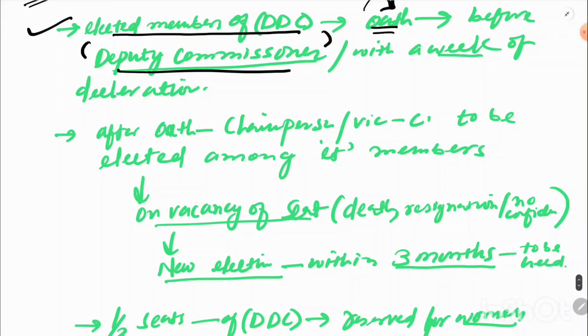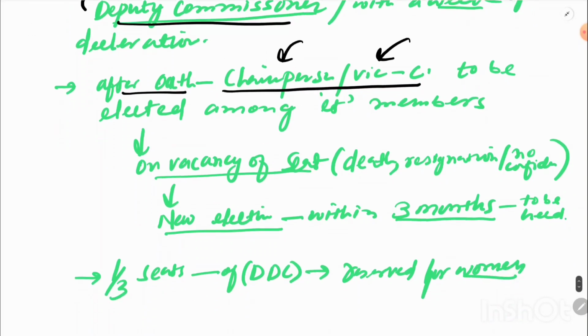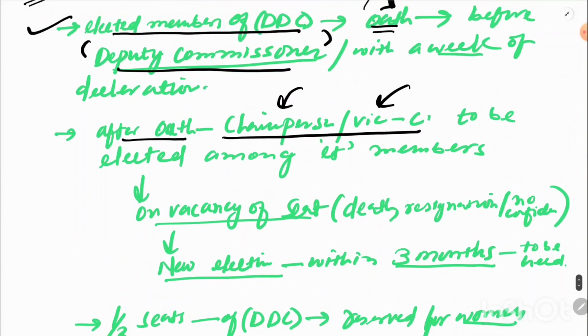And after the oath, for the chairperson and vice chairperson, when the Deputy Commissioner calls the meeting of DDC members, then during its first meeting, okay, during its first meeting, the seat of chairperson and seat of vice chairperson shall be filled, okay, shall be filled. So, and who will decide the chairperson and vice chairperson? Of course, it will be decided among its members, okay.